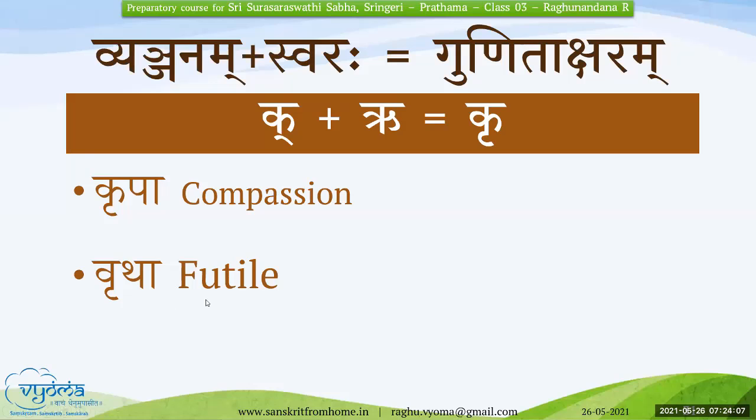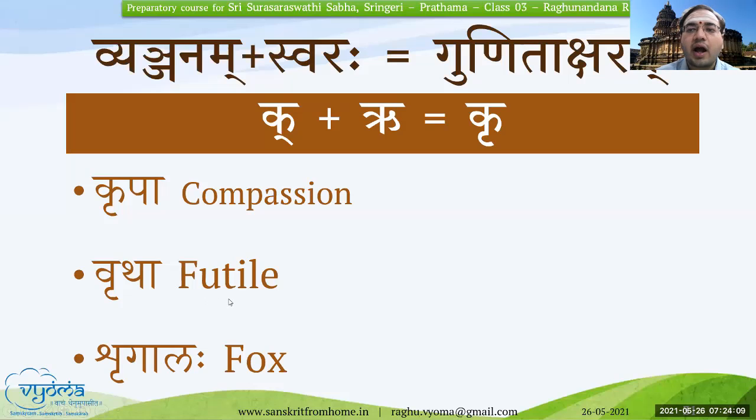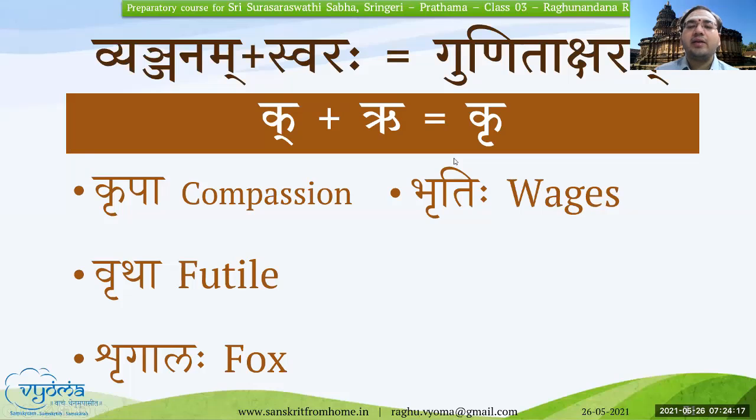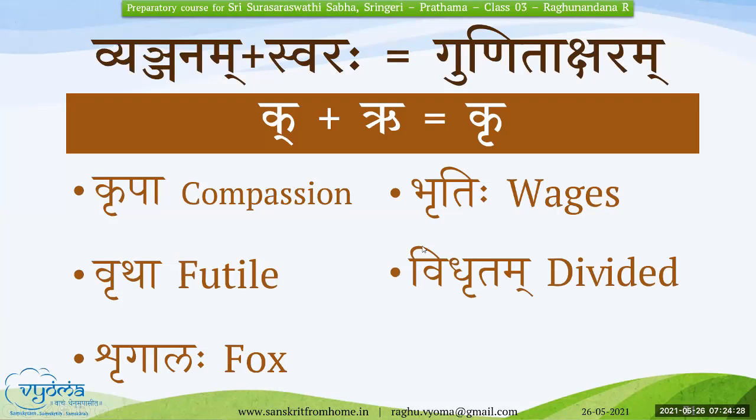Very good, very good. Shrigalaha. Very good. Bhritihi. Bha is a Mahaprana. Bhritihi. Very good.